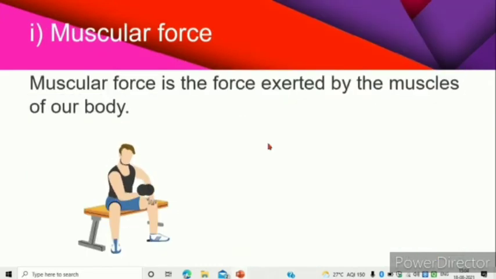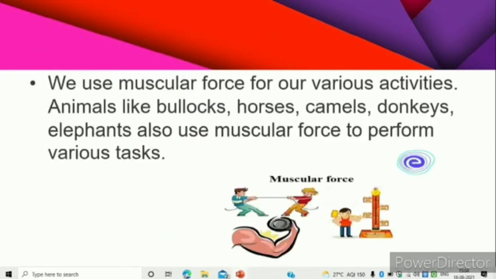Let us see the first one, that's your muscular force. This comes under the contact force. The muscular force is exerted by the muscles of our body, students. Here you can see a man who is using dumbbells. He is using his muscular energy to do the exercise. Likewise, there are many animals which use their muscular energy, like pulling bullock carts, horses, camels and donkeys. Even elephants are used to transfer things from one place to another. So this is about the muscular force.